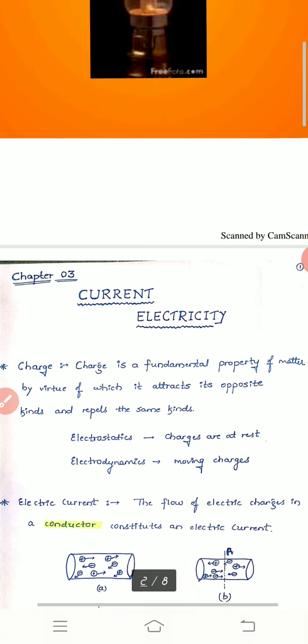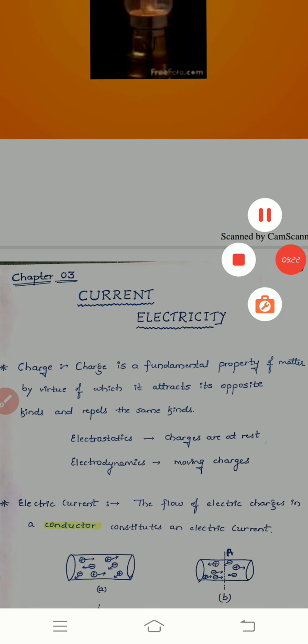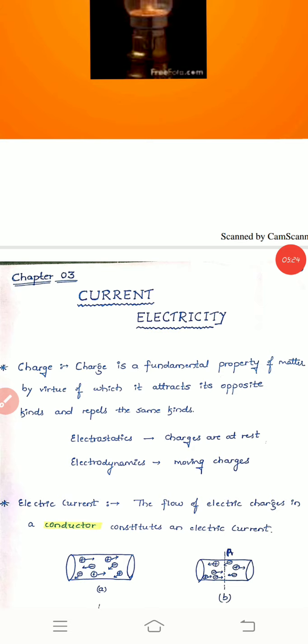In the first unit and second unit you studied the charges, and those charges were at rest. You studied some of their properties and laws, considering charge at rest. When the charges are at rest and we are studying them, that part of physics is called what?